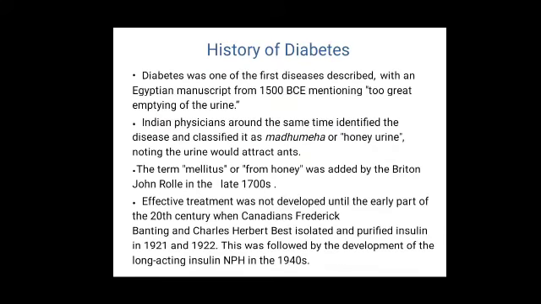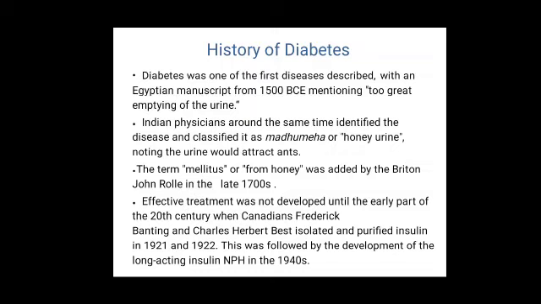History of diabetes. Diabetes was one of the first diseases described with an Egyptian manuscript from 1500 BC mentioning too great emptying of the urine. Indian physicians around the same time identified the disease and classified it as Madhumeha or honey urine, noting the urine would attract ants. The term mellitus or from honey was added by Briton John Raleigh in late 1700s.